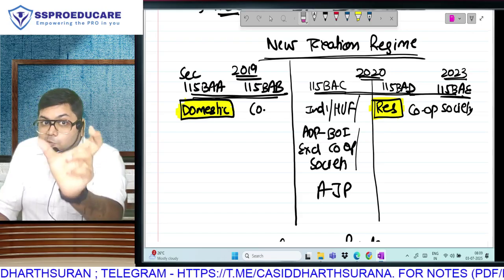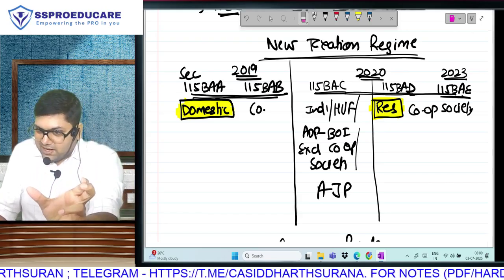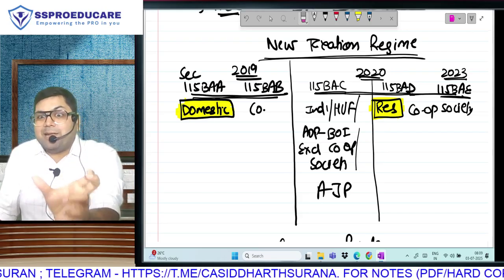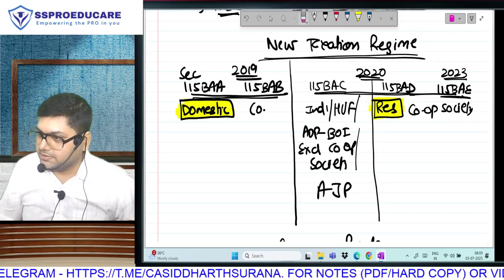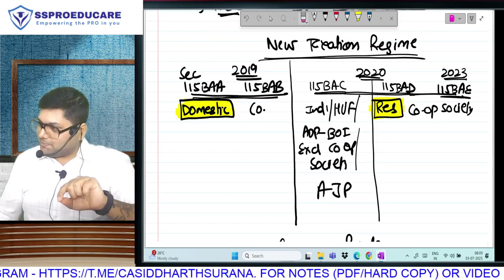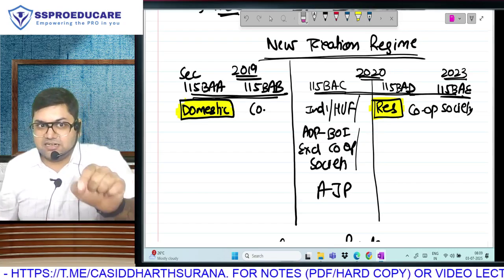Please understand. I told you this yesterday also, I say it again. The moment any chapter or section is a special chapter or section for non-resident, anything applicable to non-resident, it is international tax, 30 marks.